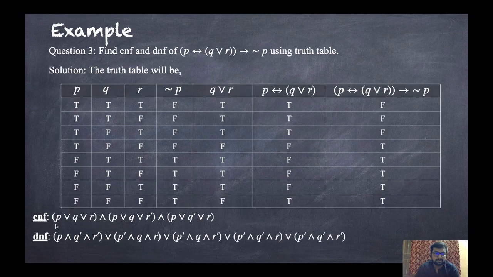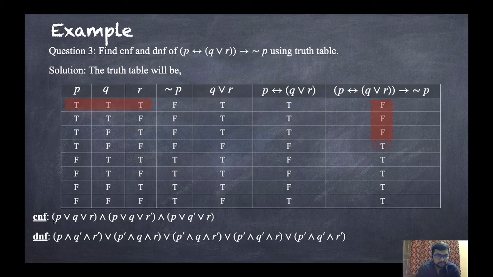So, this is the answer, CNF and DNF. So how to write it? Now for CNF, in this last column, just consider the false parts. Whenever false is there, just consider this. And for DNF, we will discuss right after this. Now for CNF, these are the false statements. Corresponding to these false statements, look at this P, Q, and R. So for the first false, all of P, Q, R are true.